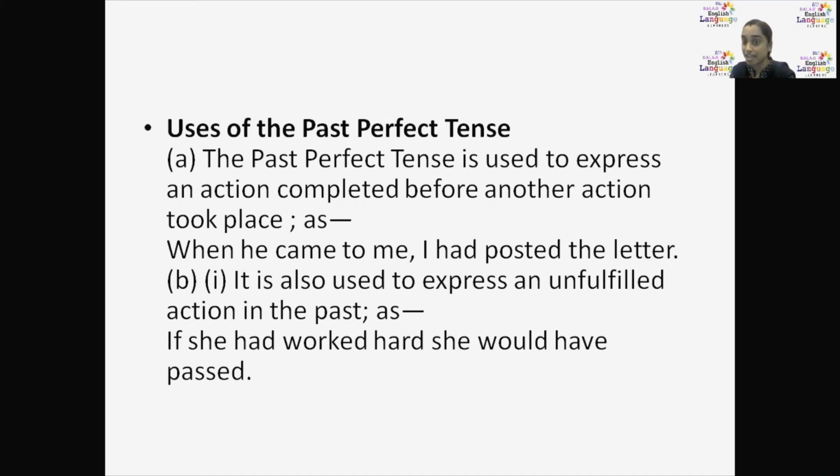Two things happened in the past. When he came, that means completed. He posted the letter, completed. Both actions are completed. But which is before, we are not mentioning, though we have a clear idea about it. It is also used to express an unfulfilled action in the past, which is not at all completed.